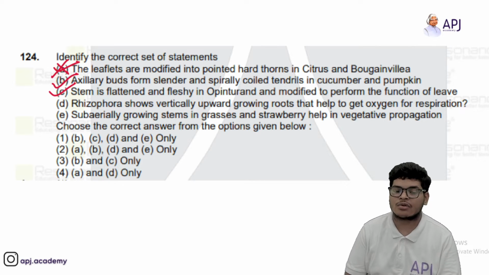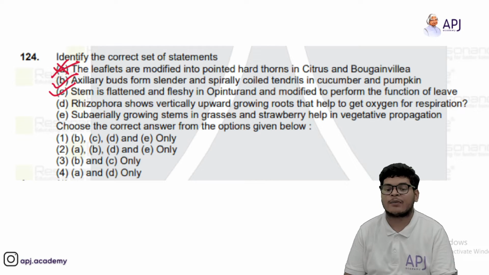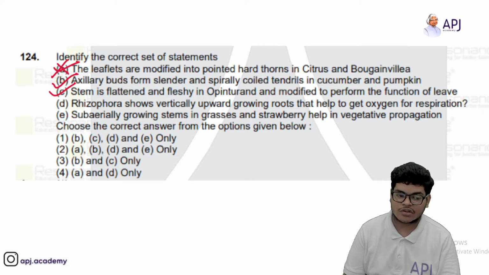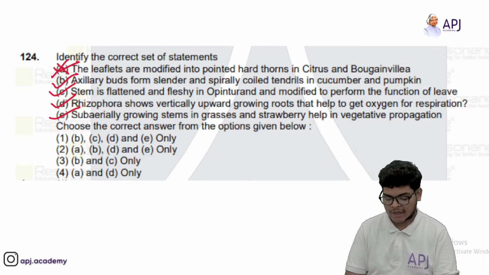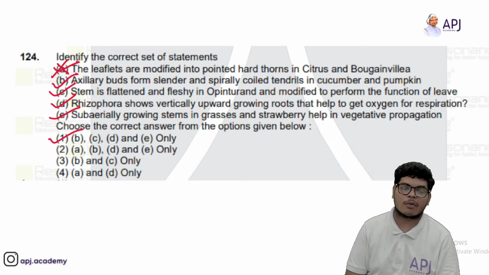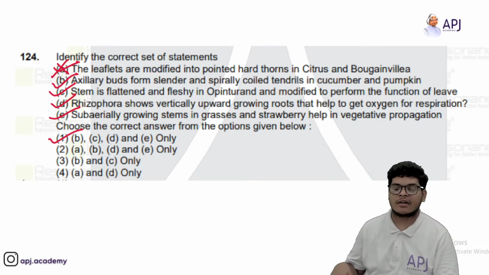Yes. Rhizophora shows vertically upward growing roots that help to get oxygen for respiration. That is also right. Subaerially growing stems in grasses and strawberry help in vegetative propagation. That is also right. So our answer should be the first option, because B, C, D and E are correct.